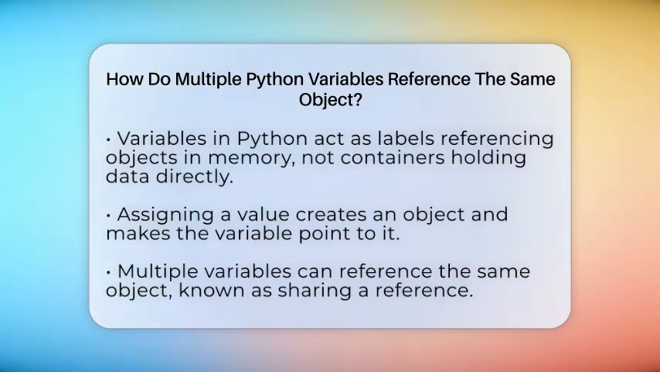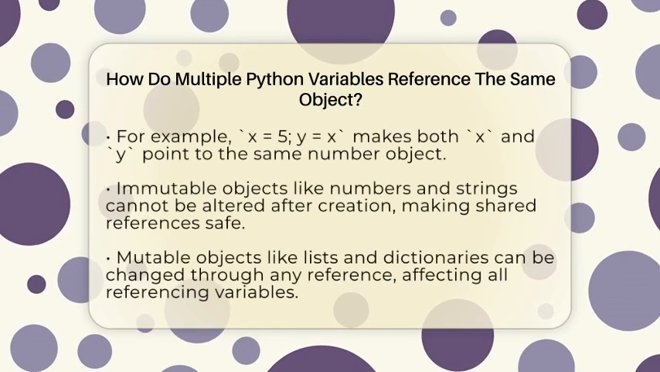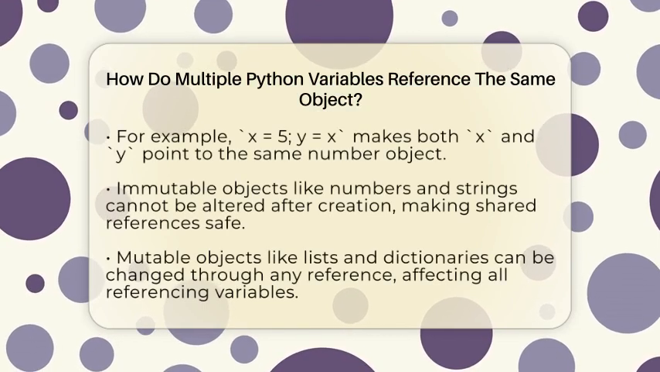For example, if you write x equals 5 and y equals x, both x and y now reference the same number object with the value 5. Python doesn't create a new number object for y, it simply makes y point to the same object x is pointing to. This is called sharing a reference.